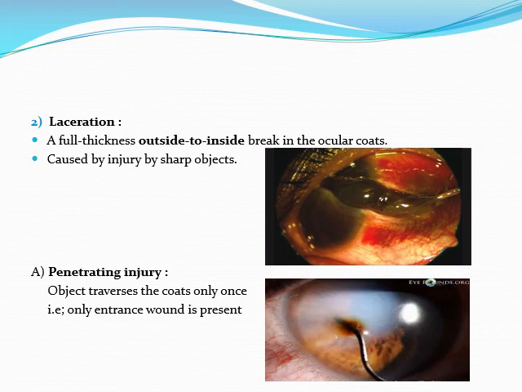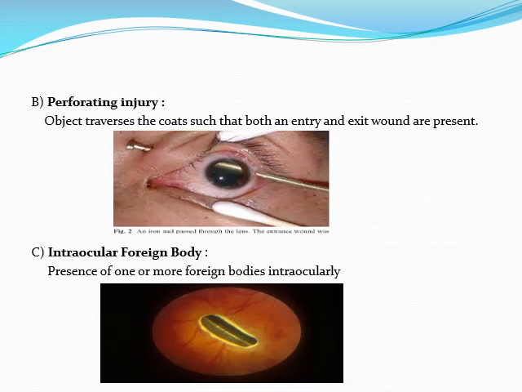This figure nicely shows only an entrance wound that leads to penetrating injury. Perforating, again shown nicely here, has an entry wound and an exit wound, both present. This is known as perforating injury. Then this particular picture shows a foreign body lodged in the vitreous, so this is an intraocular foreign body.